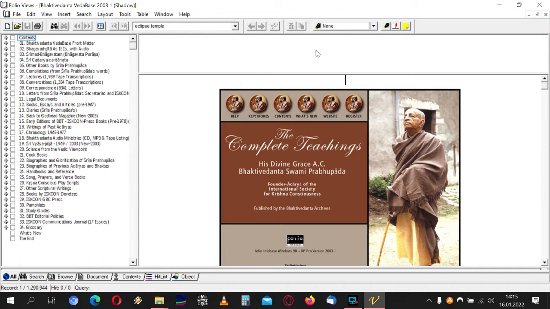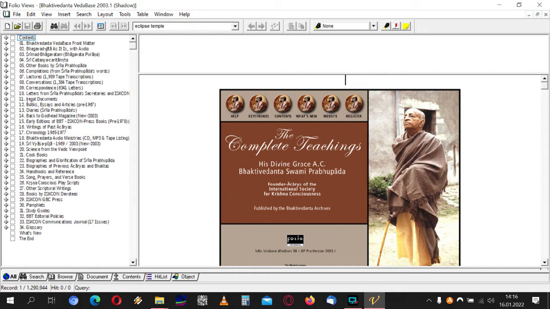Now the Vedabase 2003 is working on Windows 10 and 11, and you can download it for free. Hansadutta Prabhu, who has already left his body, was a BBT trustee for life, and he's giving it away for free to all devotees on his website. Basically, it's like a viewer for an info file. This info file contains the books.